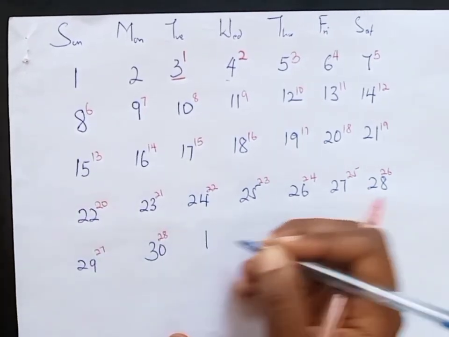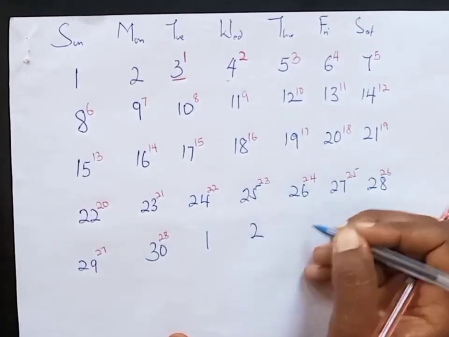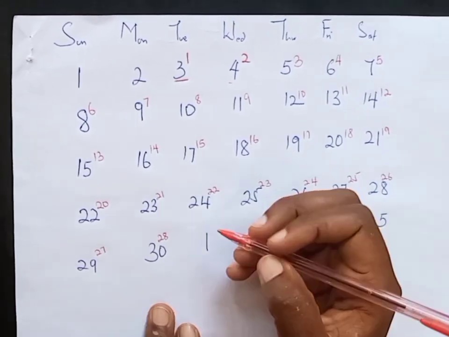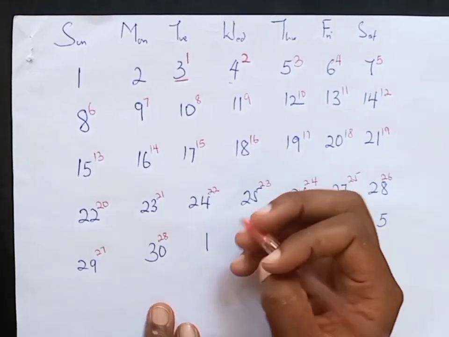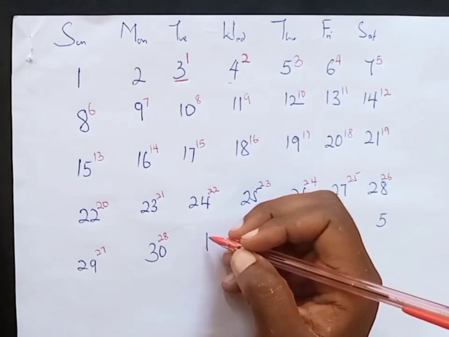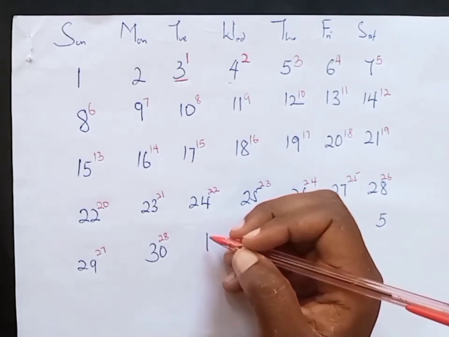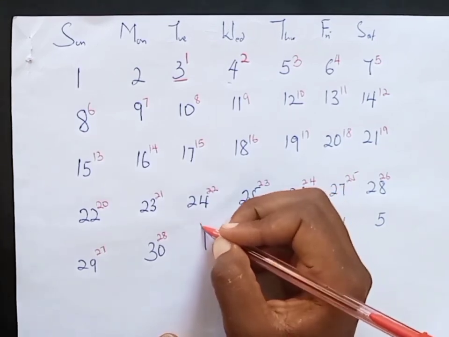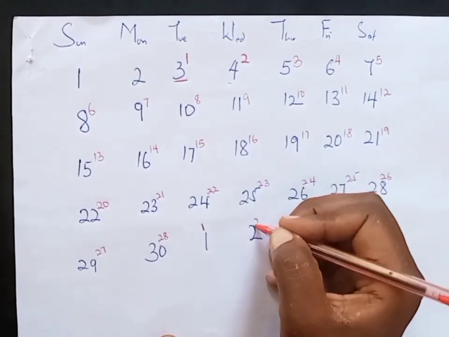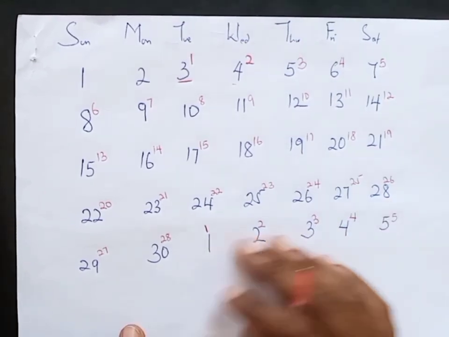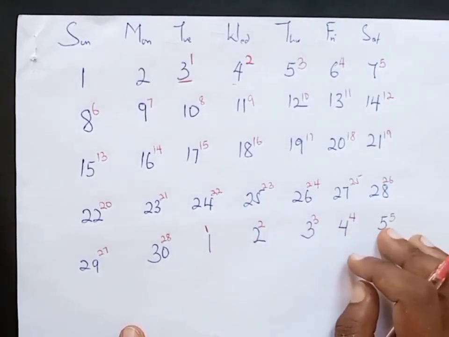Our month of October starts from here. 1, 2, 3, 4, 5. In case our lady sees her menstrual period on the 1st of October, we shall again start counting. You shall count it as 1, 2, 3, 4. We shall continue counting until the next day she starts again.